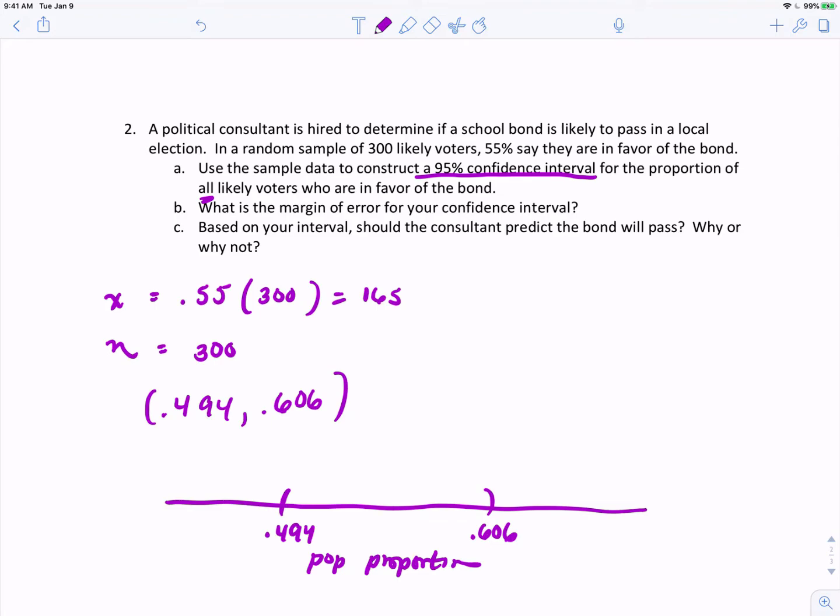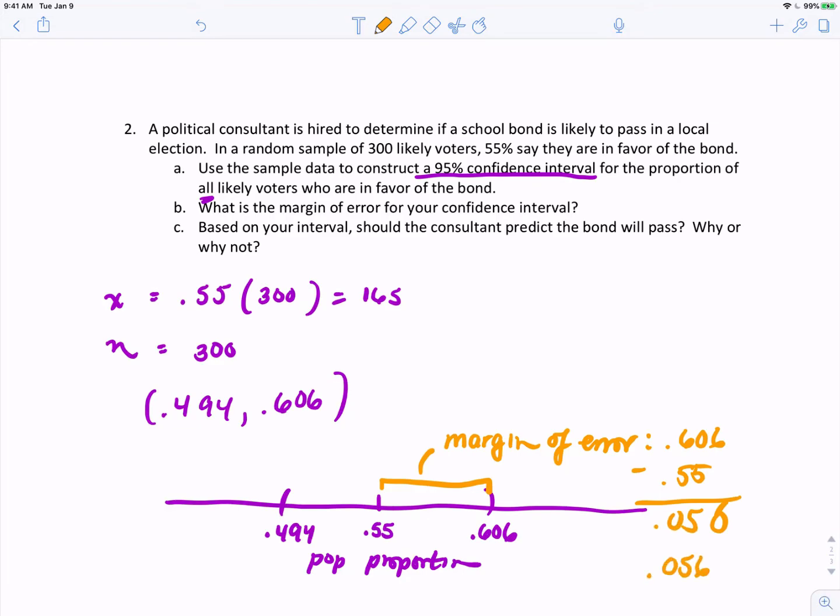Okay, what is the margin of error for your confidence interval? Well, remember, this interval is built around the sample proportion of 0.55. And so your margin of error is the distance from your center to an endpoint. It's this distance right here. So to find that, you can just subtract. So we'll take 0.606 and we'll subtract 0.55 from that. And we have a margin of error of 0.056 or 5.6%.